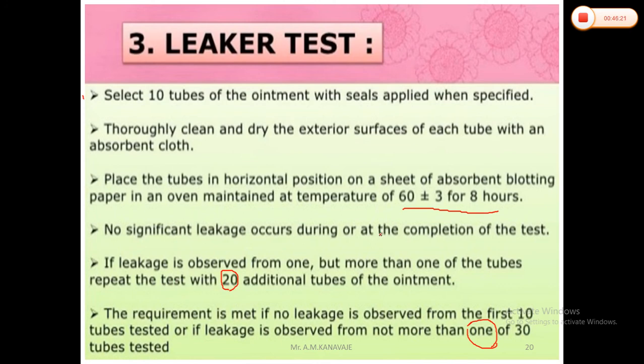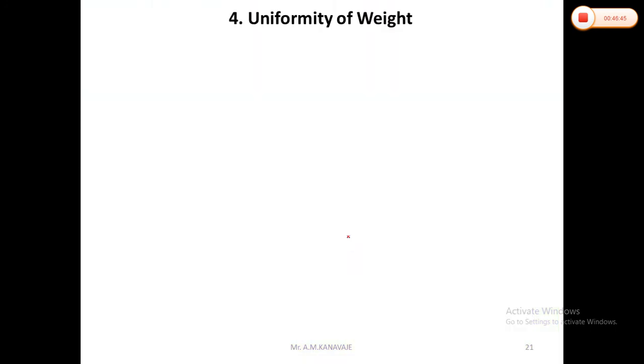It is a simple test. If one or more than one tube has leakage, you carry out the test for the additional 20 tubes. Then if no leakage is observed for the first 10 tubes tested, or if leakage is observed from not more than one of 30 test tubes, then we can say it meets the requirements.